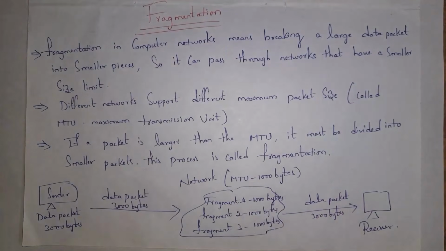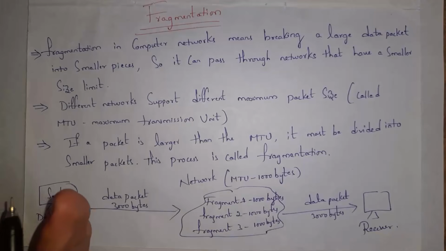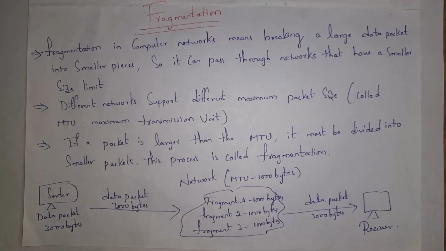Yes, I will give one example. For example, I am a sender who is in India and my friend is in UK. I want to send some data packet like, hi, how are you? For example, the data packet size is 3000 bytes. But whatever network I am using, that network can handle a maximum size of 1000 bytes. So what I will do is, I will break my 3000 bytes of data into 3 parts, known as 3 fragments. Each fragment contains 1000 bytes.